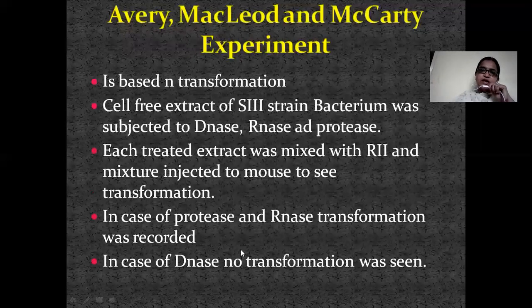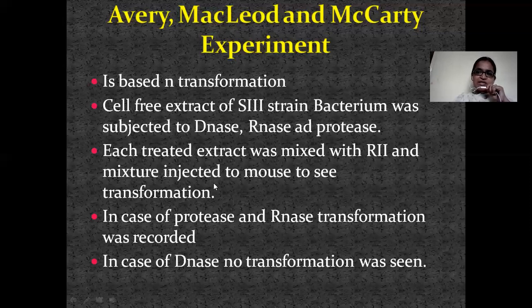Next, Avery, McLeod, and McCarty. As we have discussed earlier, the experiment done by Griffith was extended by these three scientists, Avery, McLeod, and McCarty. These experiments are also based on transformation. These scientists took a cell-free extract of S3 strain bacterium, which was subjected to DNase, RNase, and protease. Each treated extract was mixed with R2 and the mixture injected into the mouse to see the transformation.